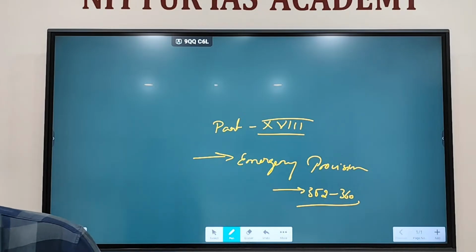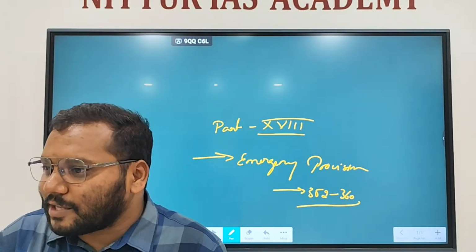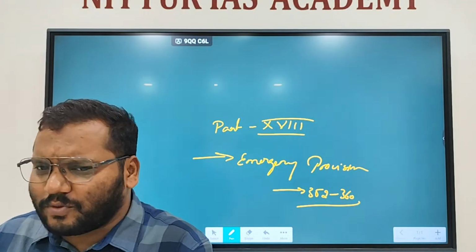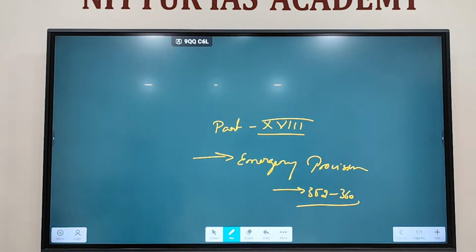Emergency provisions means it is provided in the Constitution, a method provided in the Constitution, not exactly a method. Rule?